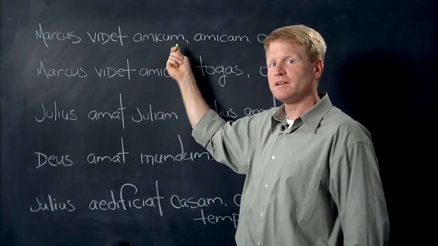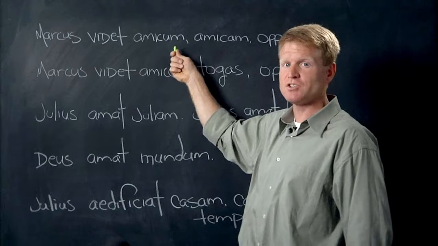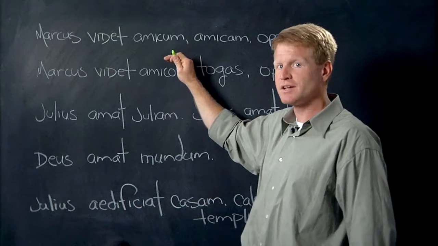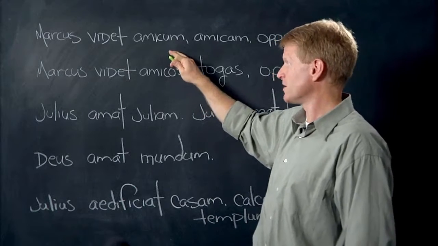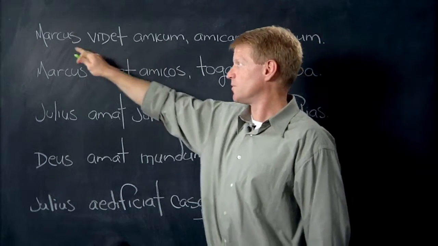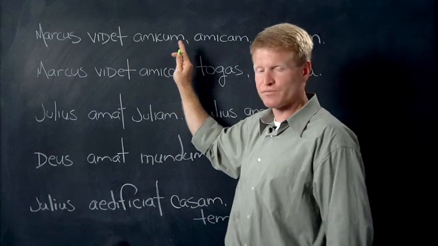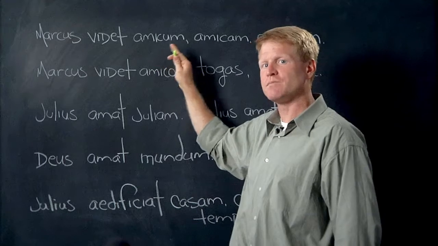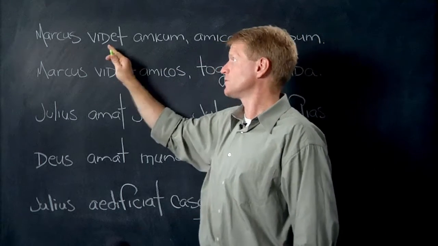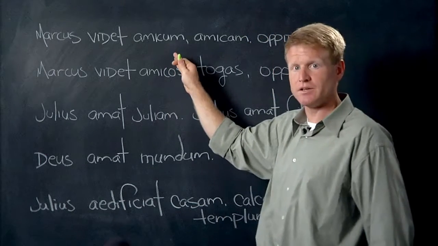Amicum is from the word amicus, but the US has changed to amicum because now amicus is not in the nominative case, it's in the accusative case. It's the direct object. The amicus receives the action. Marcus is over here looking. He sees the friend. So the friend, which receives the action, must go into the accusative case because it's the direct object. So, Marcus videt amicum. Marcus videt, that's masculine, amicum.